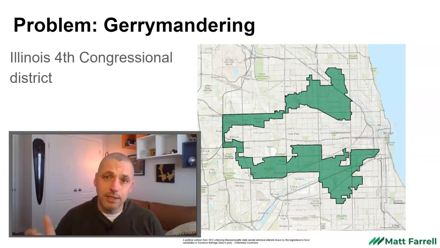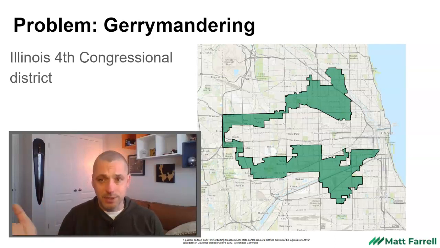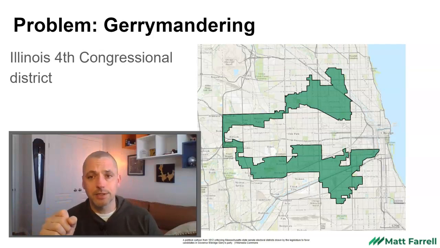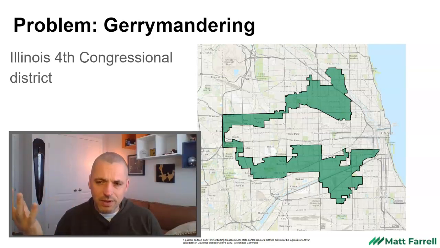The result is it ends up with some very strange looking district shapes. And this is Illinois' 4th Congressional District. It almost looks like 2 separate districts. They're almost incontiguous, with the exception of that one little patch that joins them. And it makes you wonder how this makes any sense.